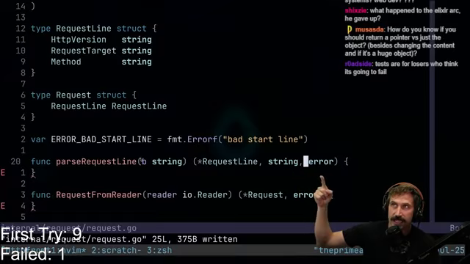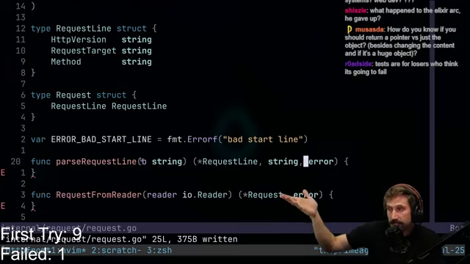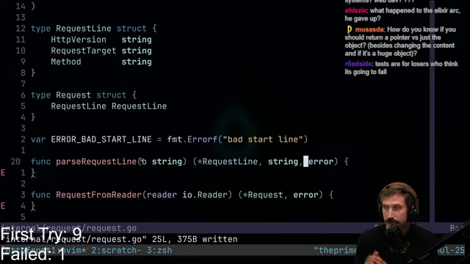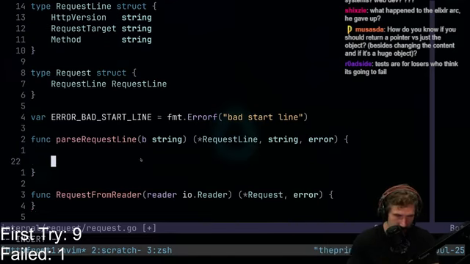But in my head, it's easier to have something that can parse a request line, and just be like, okay, here you go. And then it returns the rest of the string that it doesn't know about. So watch, I can go something like this. This is what I mean by that.